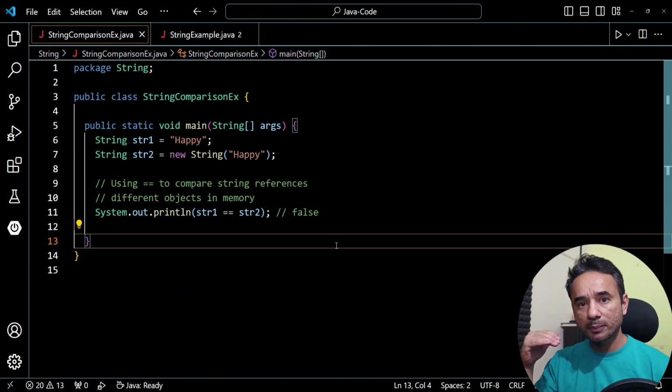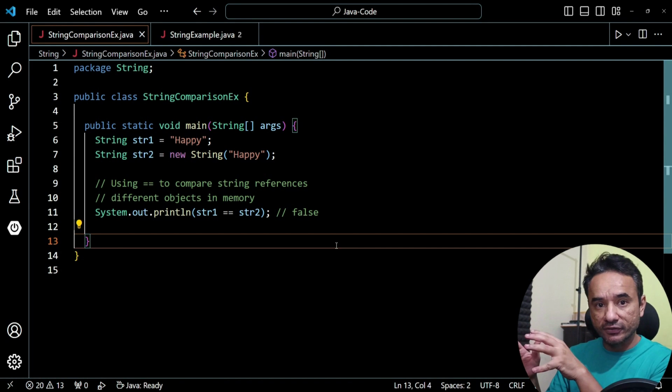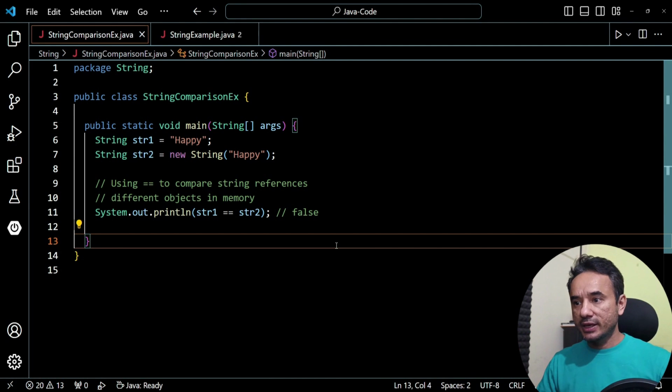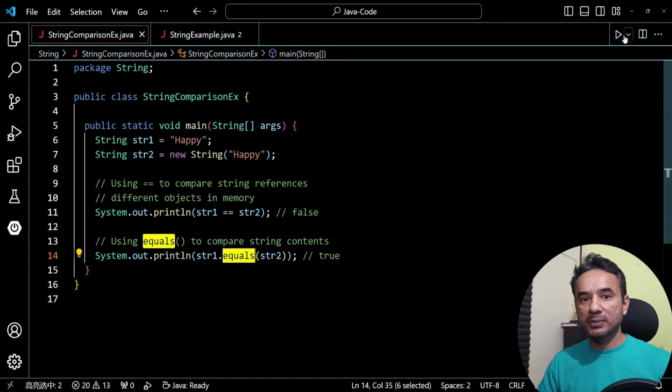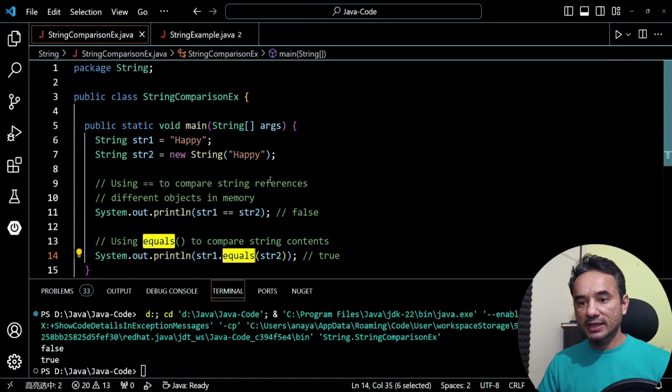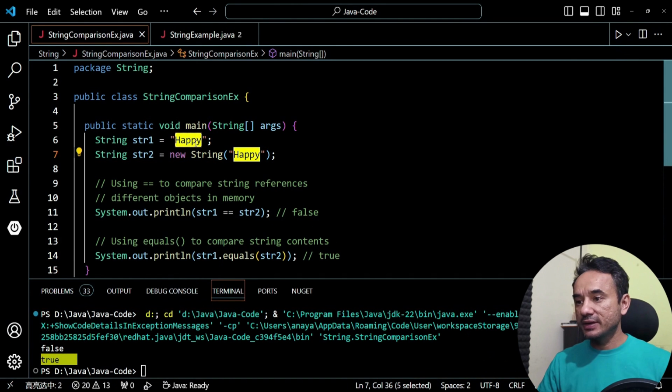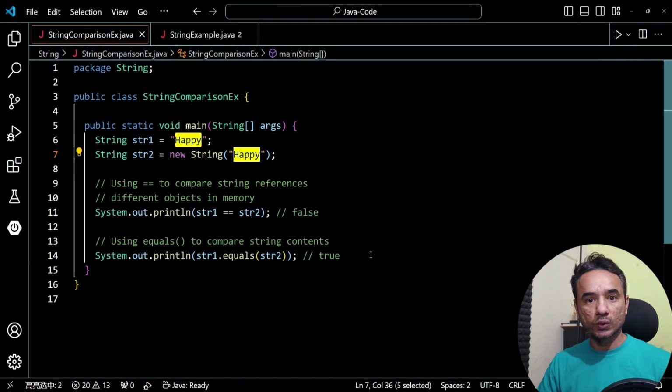Now the equals method compares the values of the variables, not the references. Here is the equals method, and if I run the application, you can see the values are the same, happy and happy, so this will return true.